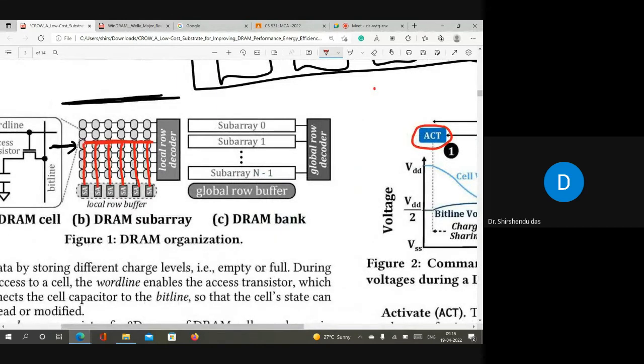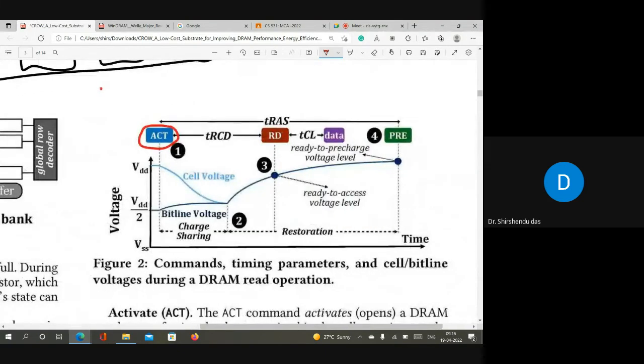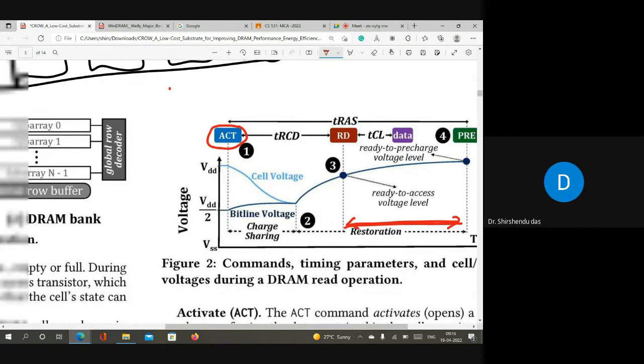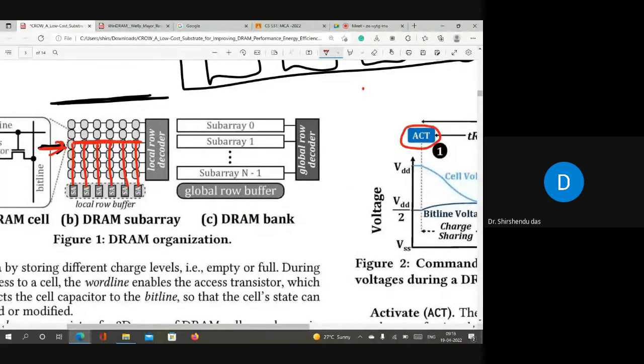But at this moment, the cells in the original row, here in this row, are now discharged. So it will take some time after this to restore. So the restoration phase, you can see here after tRCD time, this time is required for restoration. When the data is being restored, at the same time you can start reading the data. If someone wants to read a particular column, then first the row is activated. Now after tRCD time, data is available in the sense amplifier. So data restoration and data read can be performed simultaneously.